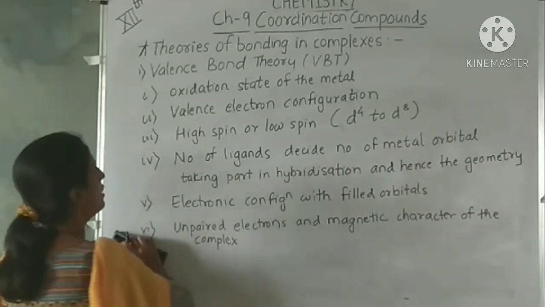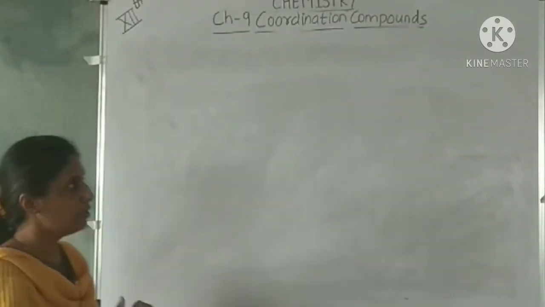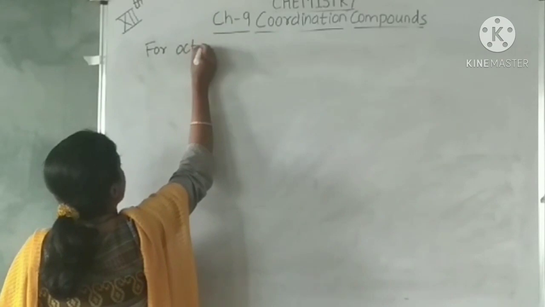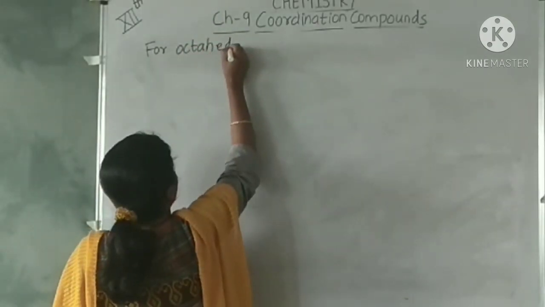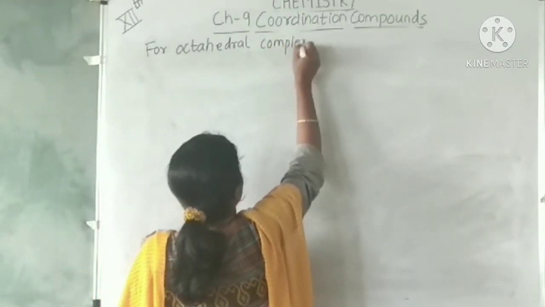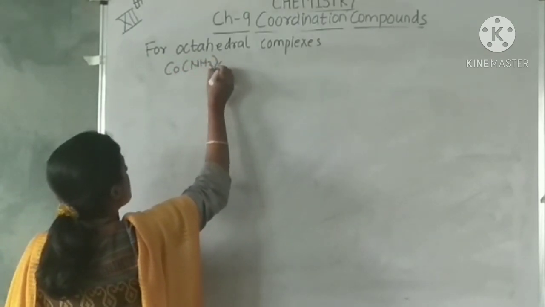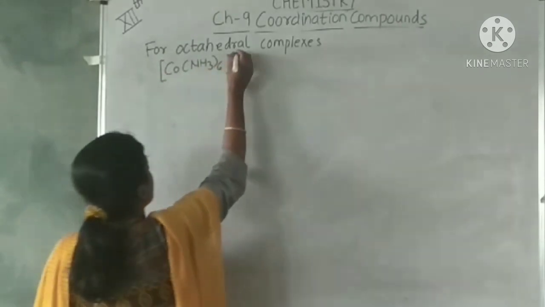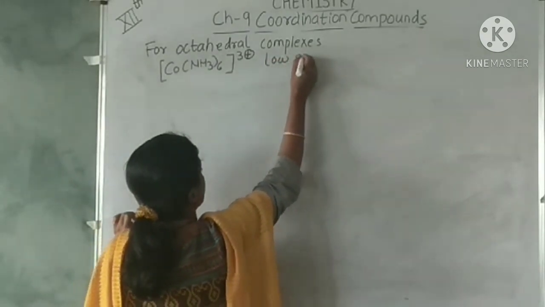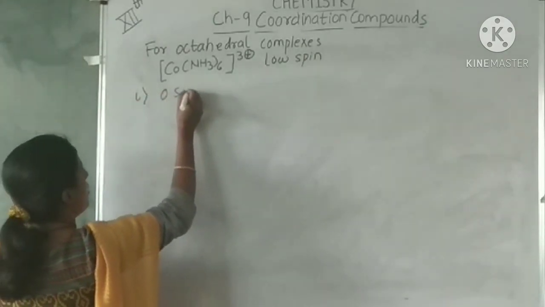Let's start with an example. We can predict the structure of the complex using VBT. First, octahedral complexes. The first is Co(NH3)6 3+. First I am taking the low spin complex.